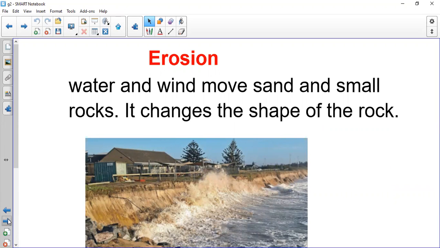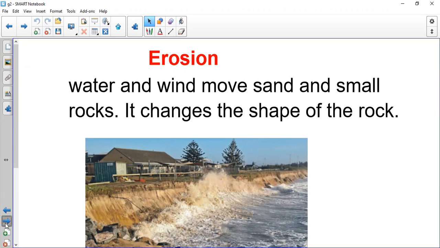After these rocks are broken, we said that the wind and water carry or move these rocks or the sand. So it's called erosion. Erosion means water and wind move sand and small rocks. And I told you, remember: weathering, break; erosion, move. Okay?